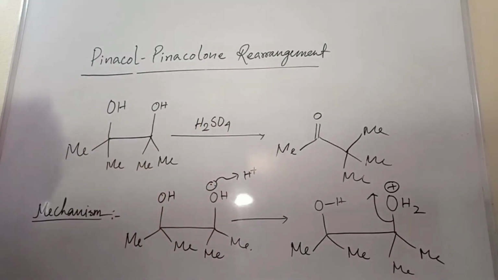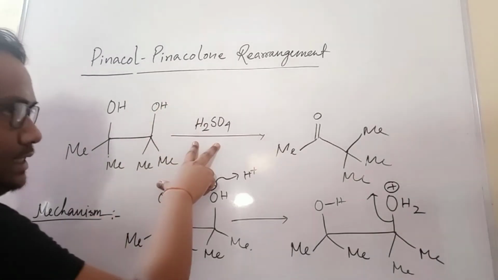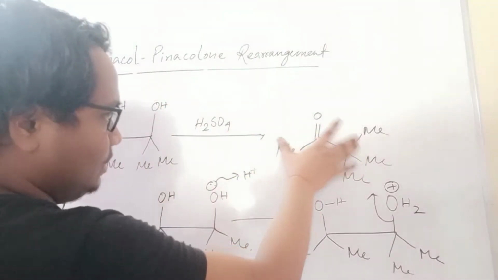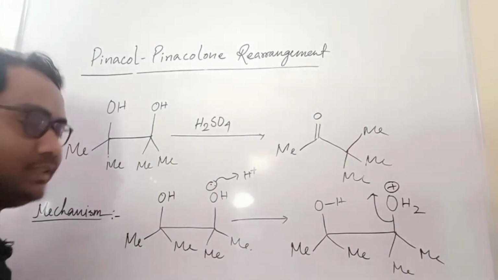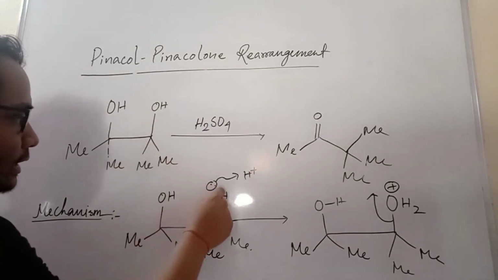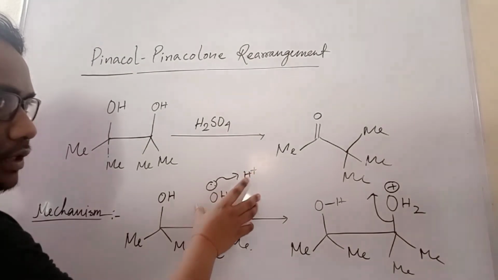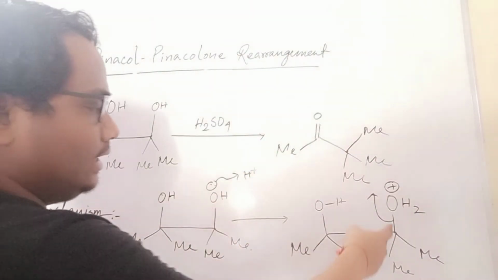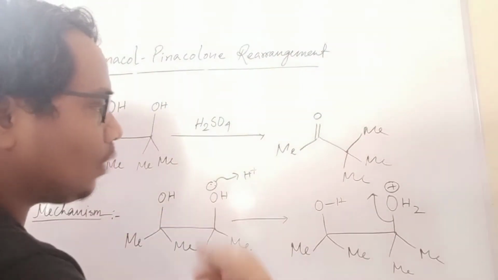Simply, if you have a diol like that, in the presence of an acid catalyst, it will give the keto compound. So this is called the pinacol-pinacolone rearrangement. So what is the mechanism? You already know. In acid condition, one OH will be like that. So it will take a proton and it will cut, and this OH2 will go.